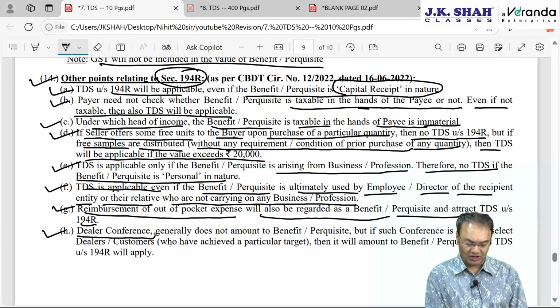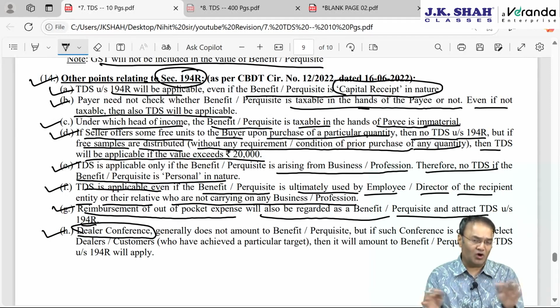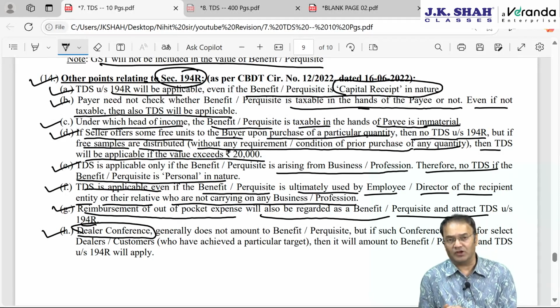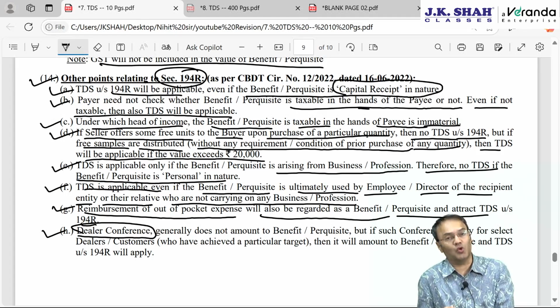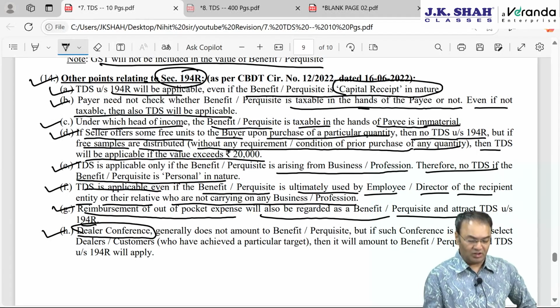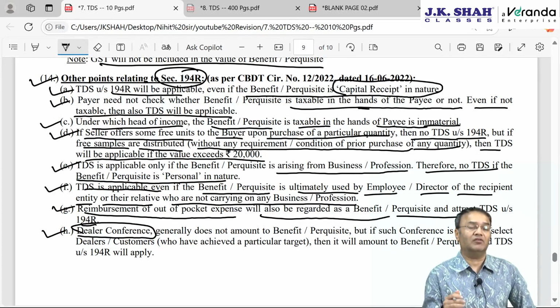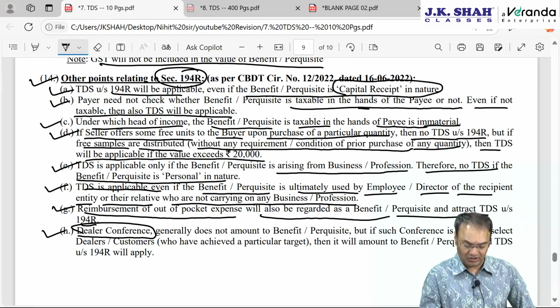Dealer conference. Dealer conference is slightly big. It says two possibilities. If it is for all the dealers, whether the conference is conducted in the same city, Mumbai, or everybody is taken to Goa or any tourist destination where hotel expense, to and fro, everything is sponsored, then in such a situation, that expenditure incurred on the dealers, if the conference is for all dealers without any discrimination, then no TDS.